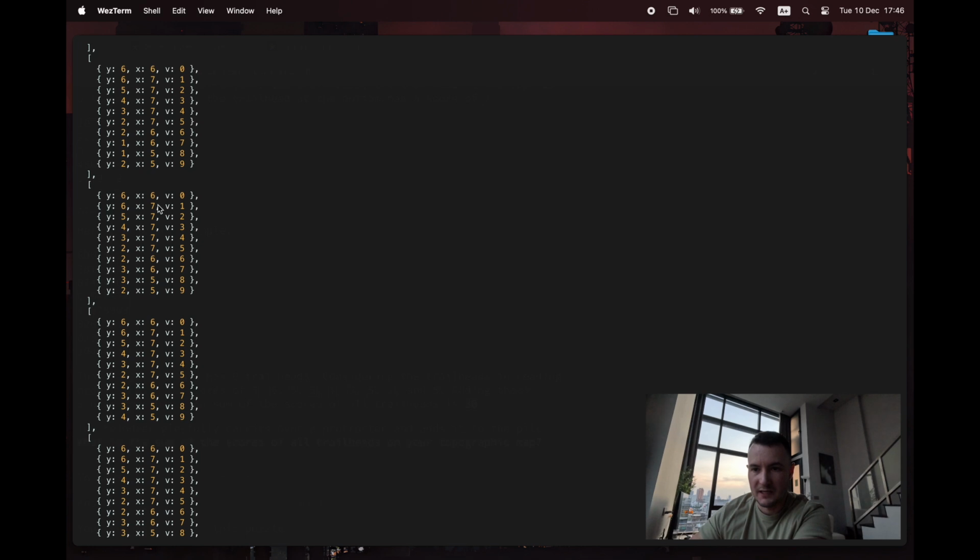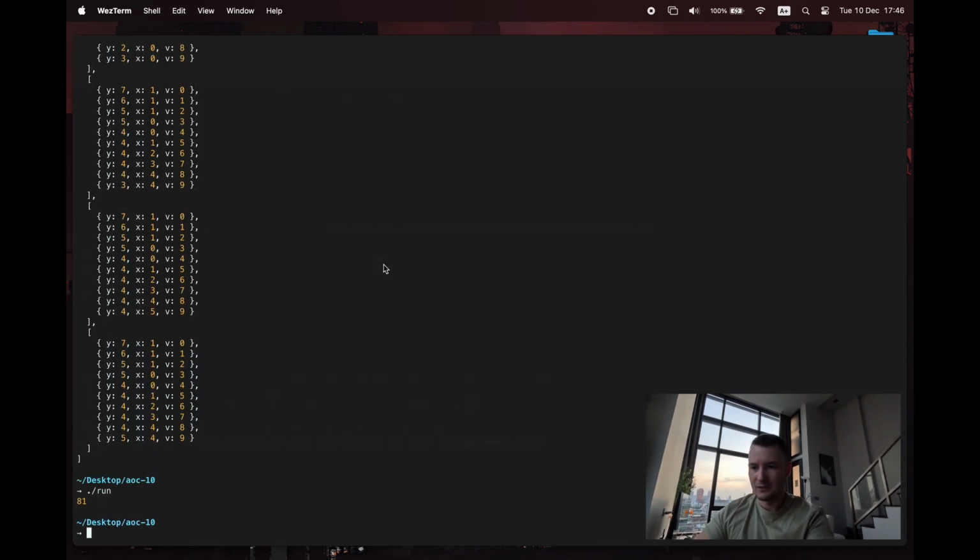It's found 2 different paths here. So that would count as a score of 2. But then this one would not count. So we need to count the number of coordinates that start this way and the ones that end this way. There are going to be some that start with the same coordinate but end up at a different 9, and that doesn't count, I think. We need to come out with 36, not 81, but we've not done the sum yet.